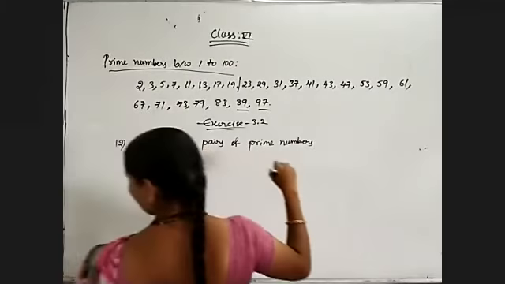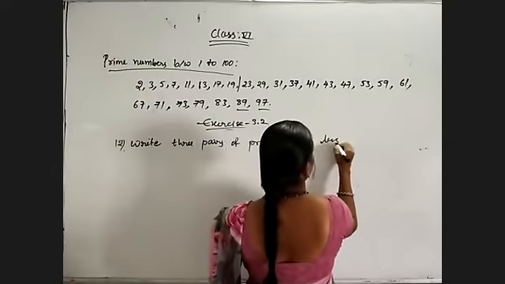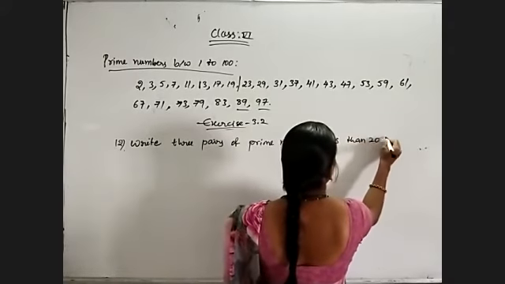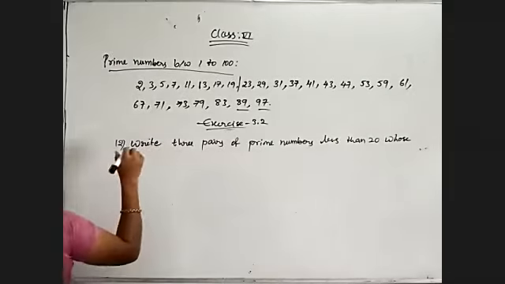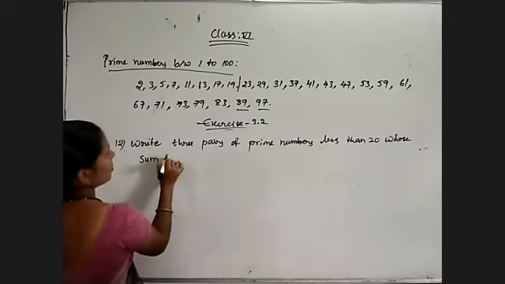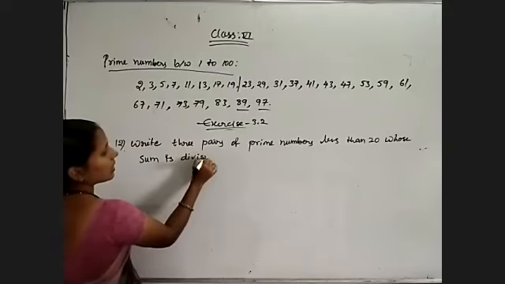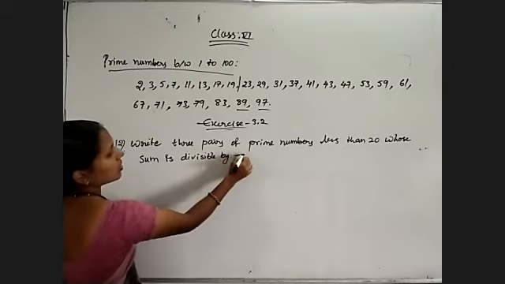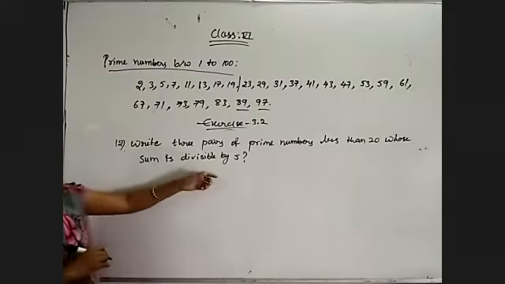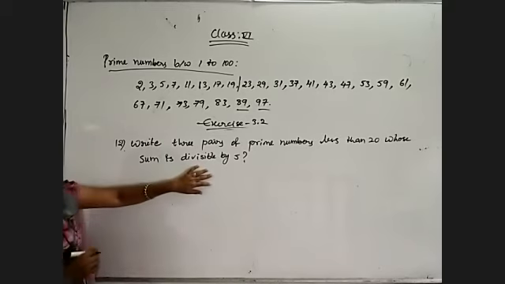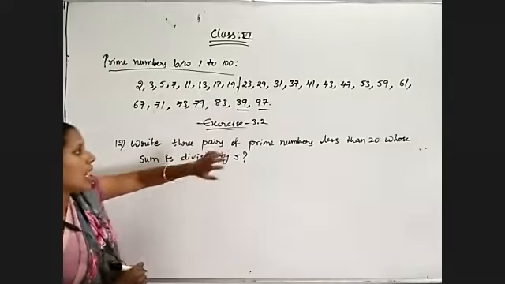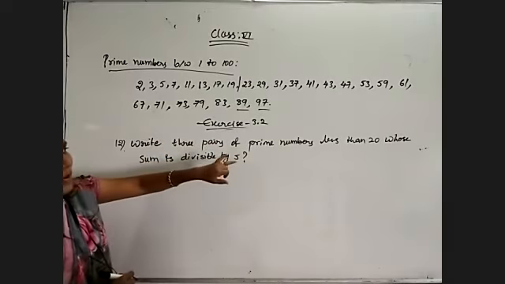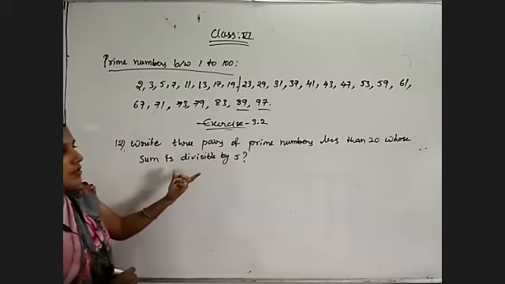Prime numbers less than 20 whose sum is divisible by 5. Just observe the divisibility rule of 5: the unit digit must be 0 or 5. We need to select numbers below 20, only till 19. We have to write 3 pairs of prime numbers less than 20 whose sum is divisible by 5.